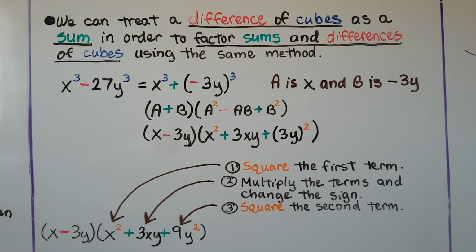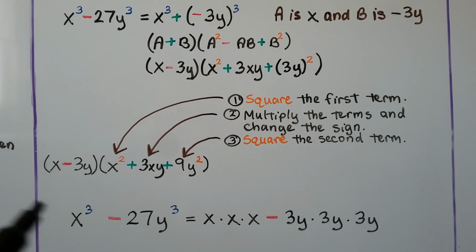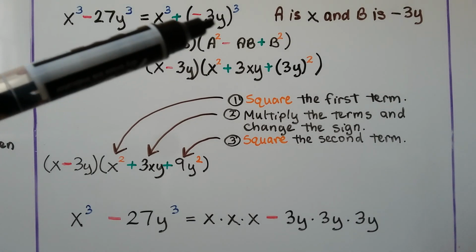We've got 9y squared. And this x cubed means x times x times x, doesn't it? And it would be minus this 27y cubed is 3y times 3y times 3y. That's how we got this. See?